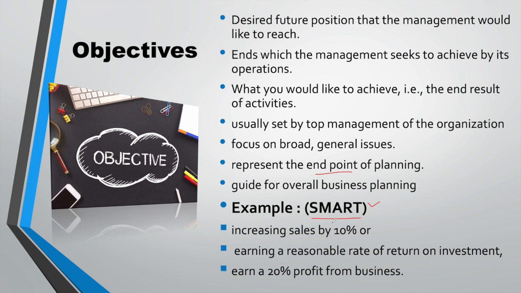SMART means S stands for specific, M measurable, A is for achievable or attainable, R is realistic or relevant, and T stands for time bound. If you have not seen the previous video on the process of planning, do see that.